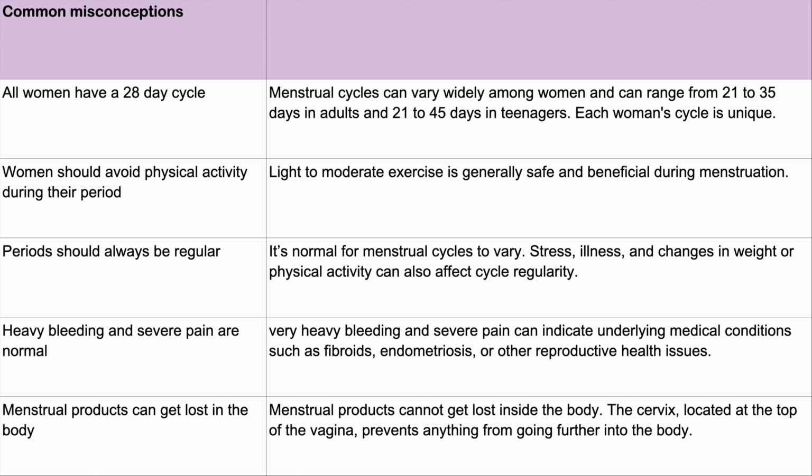Menstrual products can get lost in the body. Menstrual products cannot get lost inside the body. The cervix, located at the top of the vagina, prevents anything from going further into the body.